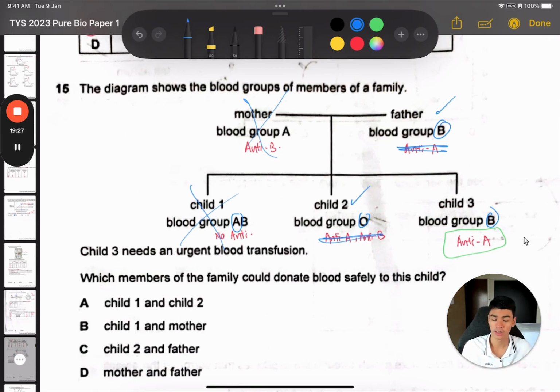You only look at what are the red blood cells. That's the only thing that's transported, that's going to be donated. So the blood group O has no antigens, so it's safe. And then the blood group B has B antigens, and there's nothing targeting B antigens in child 3. So that's why it's father and child 2, which is option C.